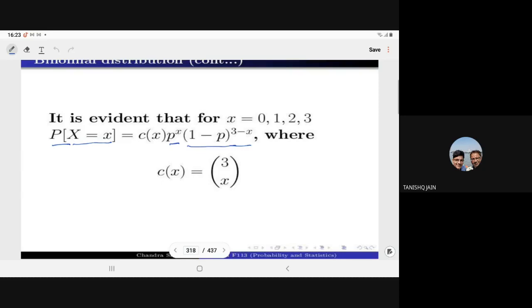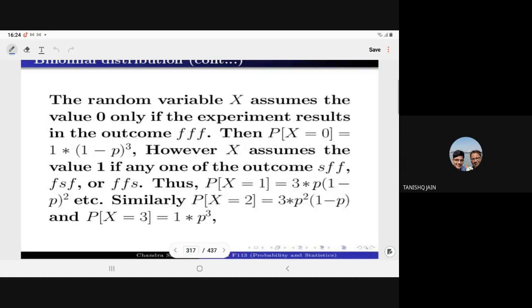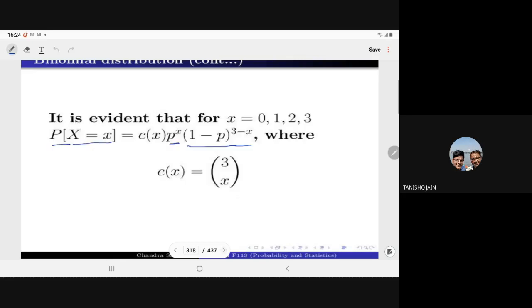For example, in this example we have seen that here we have to multiply by 3, here by 3, and here by 1. So from where are these coming? By observing this nCx, it is nothing but 3Cx.